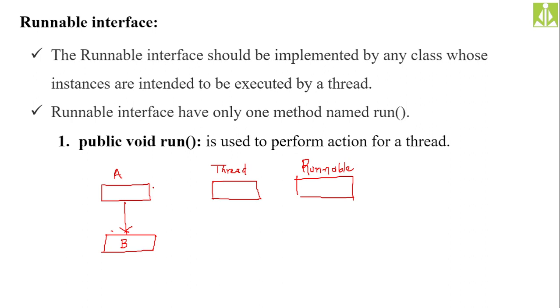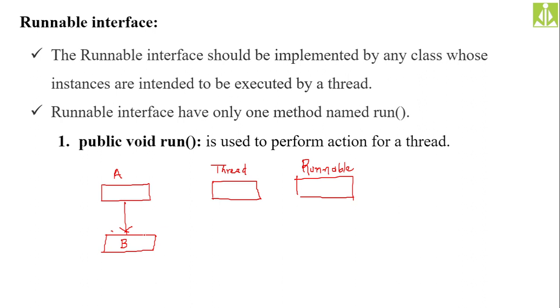No problem. But if you want class B to be a thread class, and I don't want class A to be a thread class, only class B, then what are our possibilities? Can I extend class B from the Thread class? It is already extending class A. Can we extend a single class from multiple classes? Not possible. Multiple inheritance is not allowed.